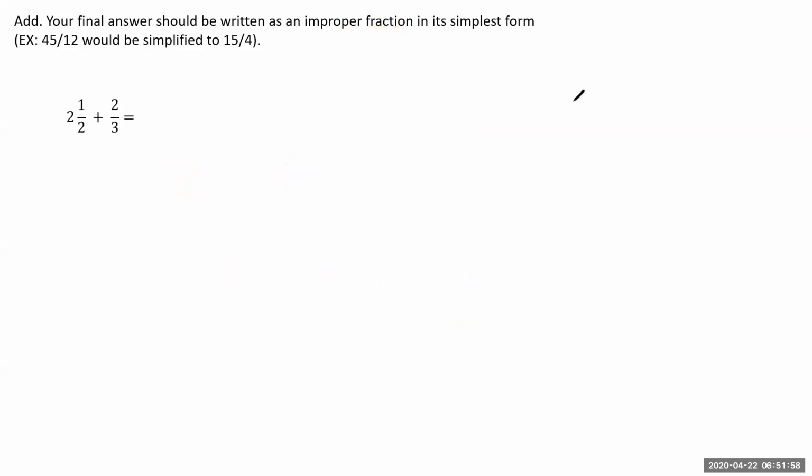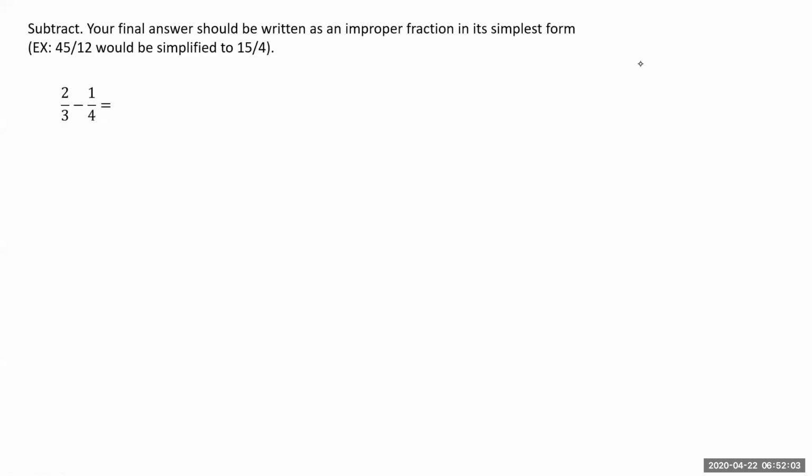Okay. Let's go ahead and move on to some subtraction. So this one is saying subtract. And again, the rules for addition and subtraction are the same when we're talking about fractions. So we're going to need to get some common denominator. So we're looking at 3 and 4, and we're thinking, okay, well, 6. Well, 6 is divisible by 3, but it's not divisible by 4. 8, well, 8 is divisible by 4, but it's not divisible by 3. 9 is divisible by 3, but not by 4. So the lowest number that's divisible by both 3 and 4 is going to be 12.